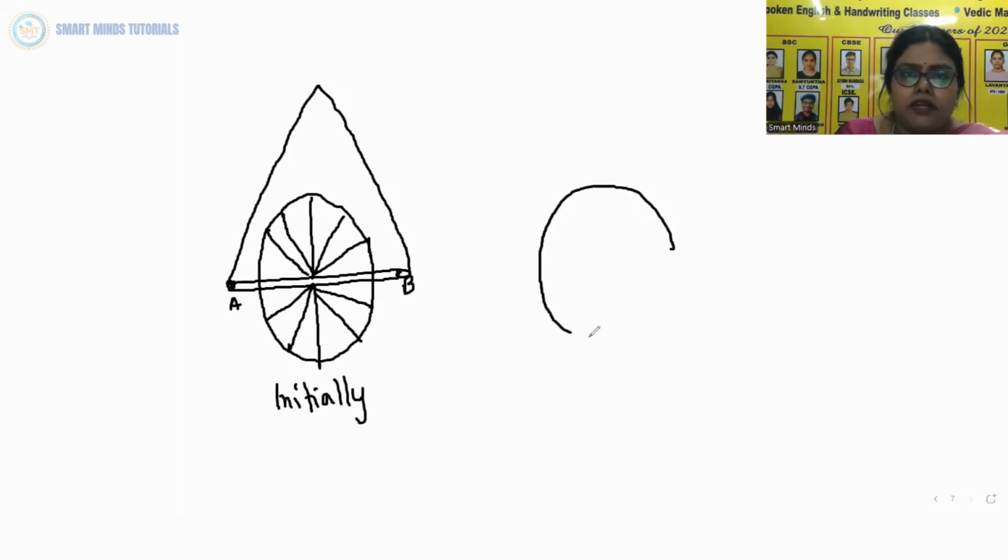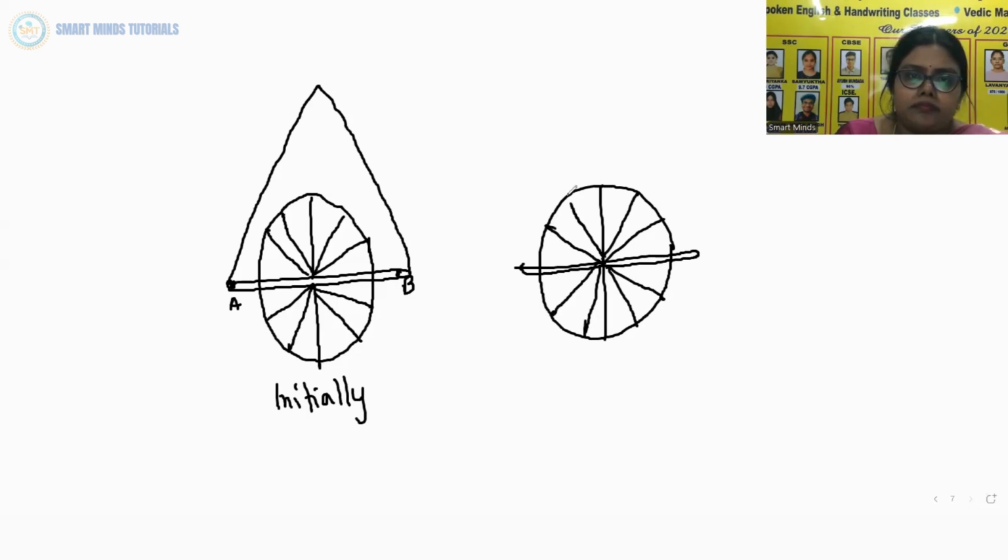And the after condition is again the same bicycle rim, with A and B. This is the axis of rotation. Over here, this is after.